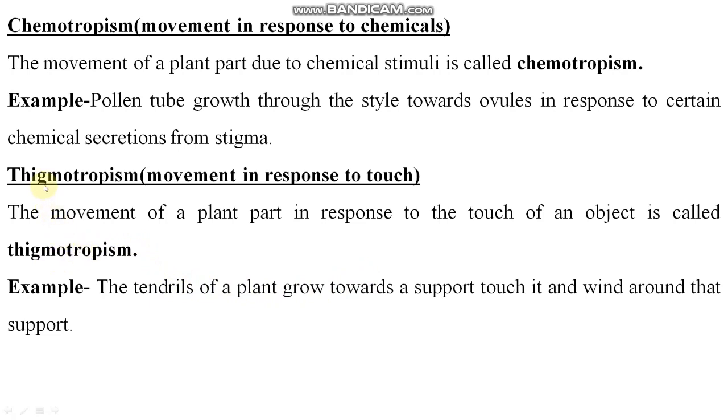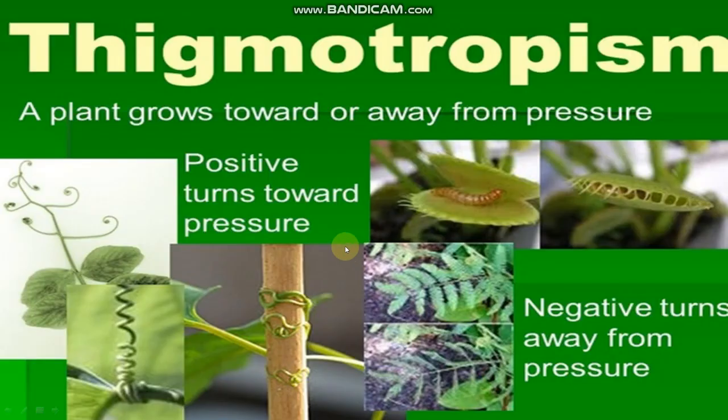Clear? Thigmotropism, against touch. A very good example is that the tendrils of a plant go towards a support, touch it and wind around the support. Suppose any plant has a tendril, you have seen the coil-like structure, that is the modified stem, right? That touches some support and the plant climbs with that support, right? You can see this is a very good example of thigmotropism.